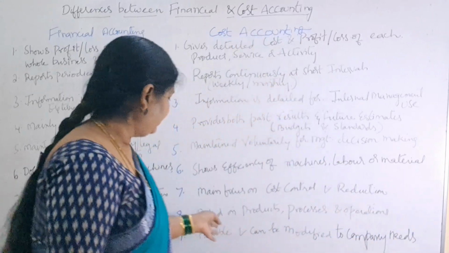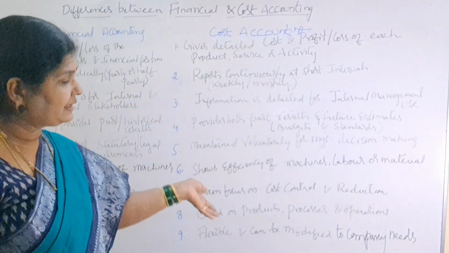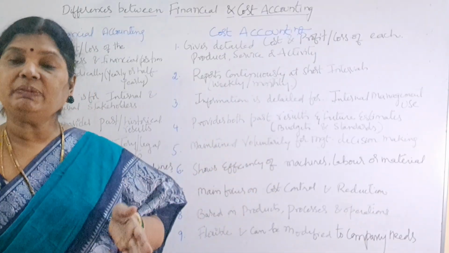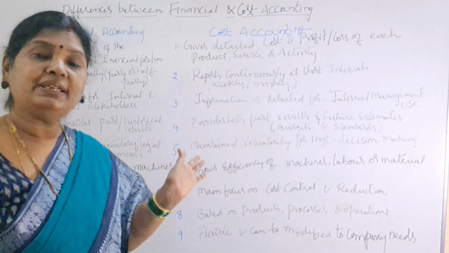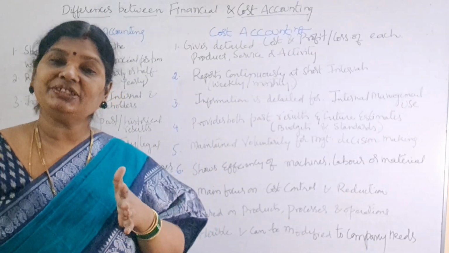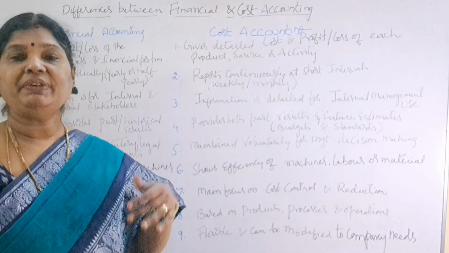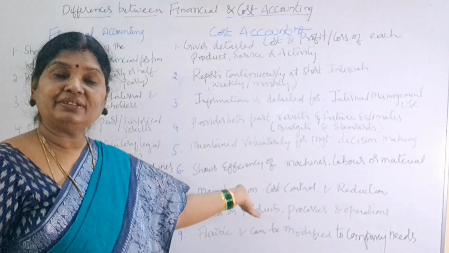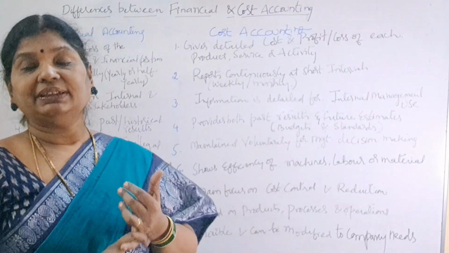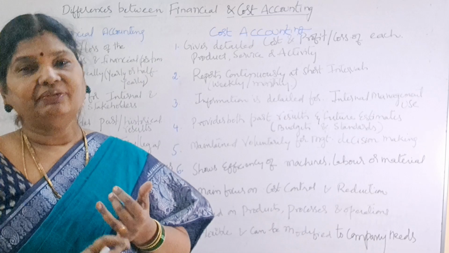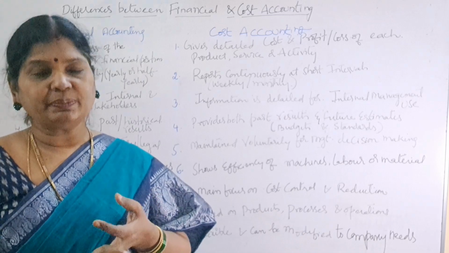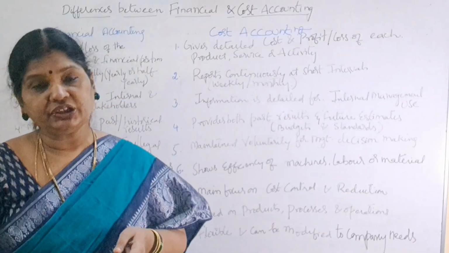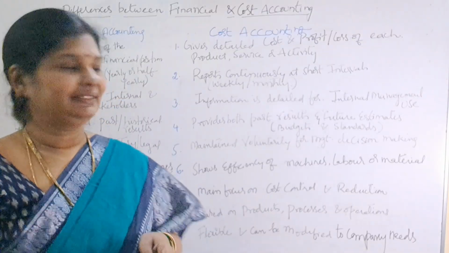But cost accounting is based on products, processes, and operations. So it is about how the cost accounting will be prepared. If it is based on process, we consider process accounting. If it is based on operations, operations accounting. So how will you prepare in cost accounting? We'll prepare operations costing, contract costing, and process costing. So based on the product, the process, or the operations, we will prepare accounting.